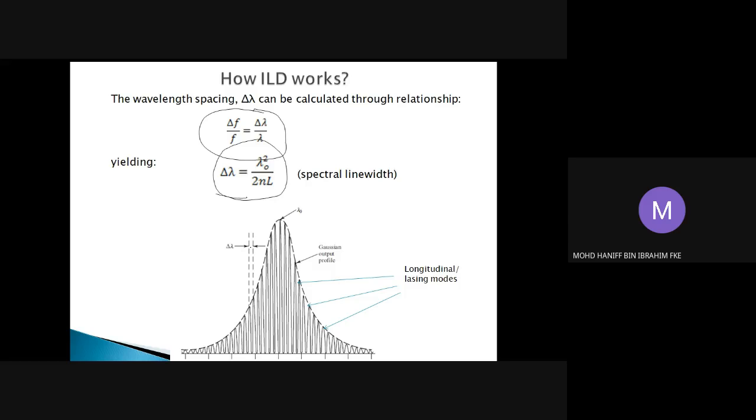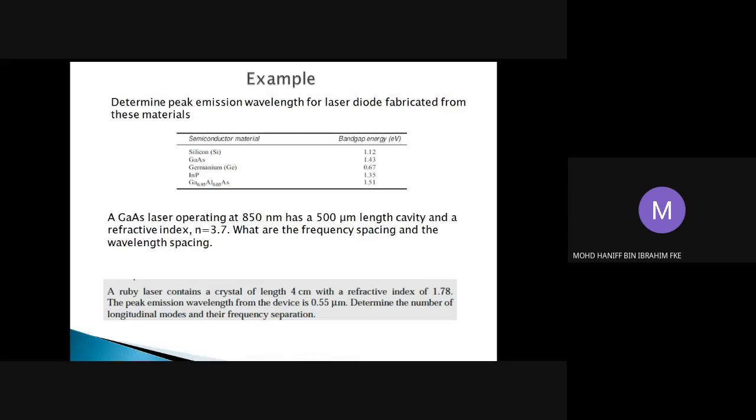This delta lambda will be calculated based on this equation, where lambda naught is the peak wavelength. And this delta lambda is what we have seen from the previous chapters, which is known to be your spectral line width. So you can calculate the spectral line width of the laser diode or laser source simply based on this equation. Hopefully you are clear regarding this wavelength spacing and also the frequency spacing. Let's have a look at this example.